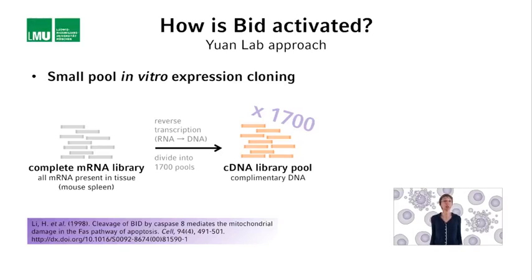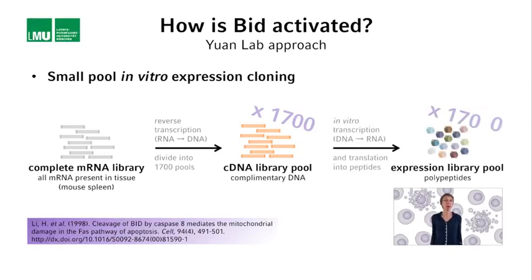These less complex pools they then used to first transcribe mRNA from the cDNAs, and second, translate the mRNAs generated into proteins. All this can be done in the test tube, in vitro. At the end, they therefore had 1,700 pools of a mixture of proteins that represent a fraction of the proteins synthesized in mouse spleen.